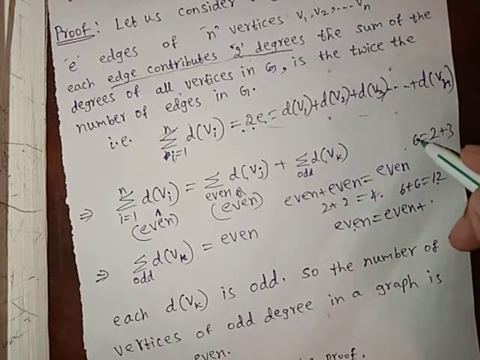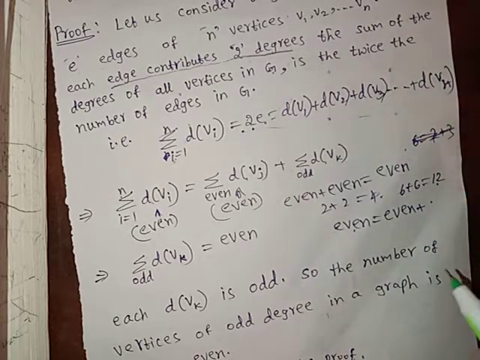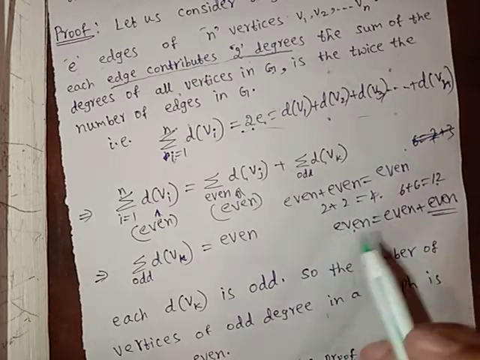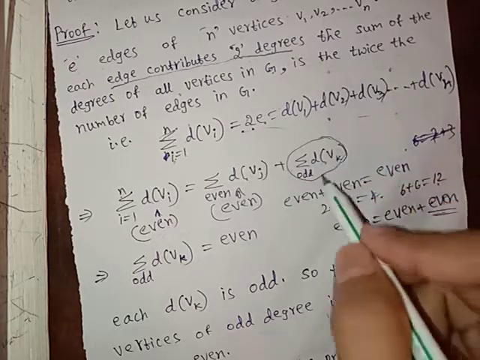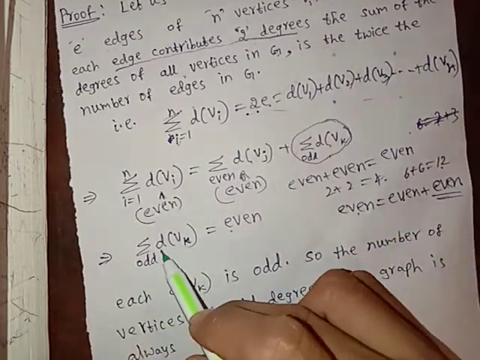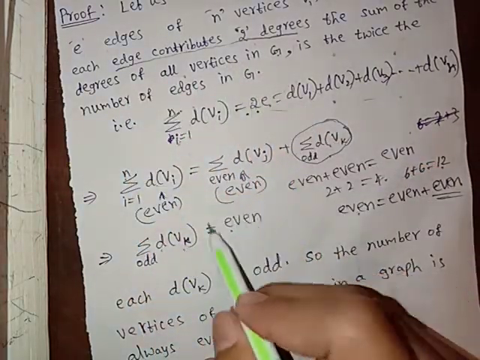We can't get an even number when we add an even number to an odd number. So we must add an even number here. If we add even number to even number, we get even number. So this term also must be even. So the sum of all odd degree vertices in graph G is an even number.